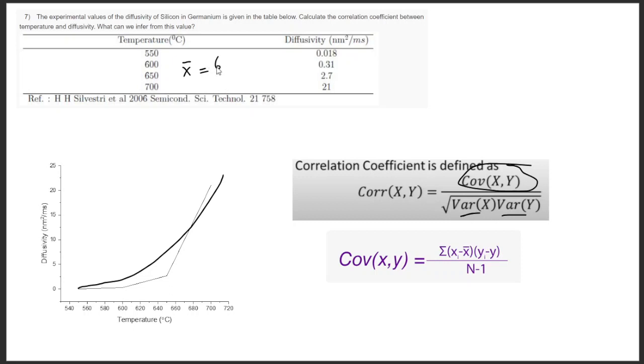So we'll get around 625 degrees Celsius as the mean value. Here y bar is nothing but add everything and divide by 4, it is 6.007. Then capital N is 4, n minus 1 is equal to 3.